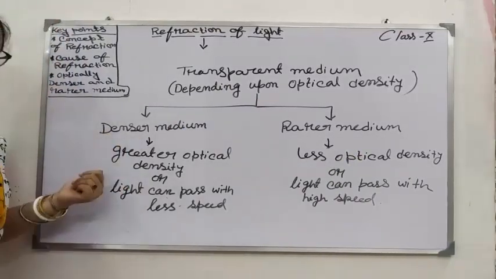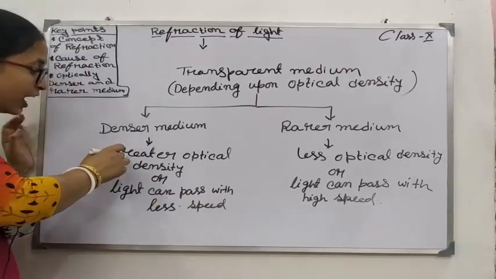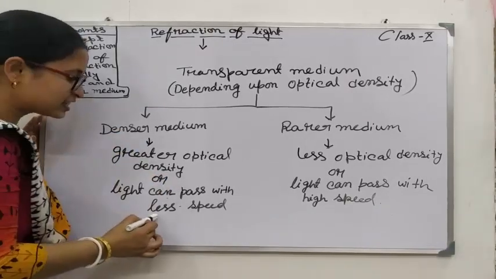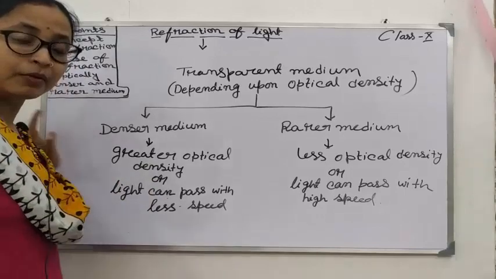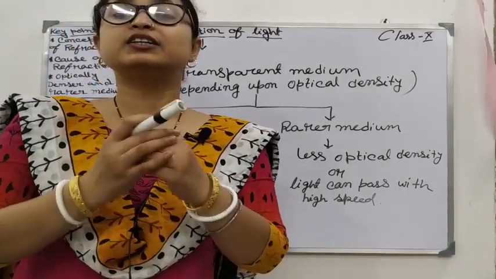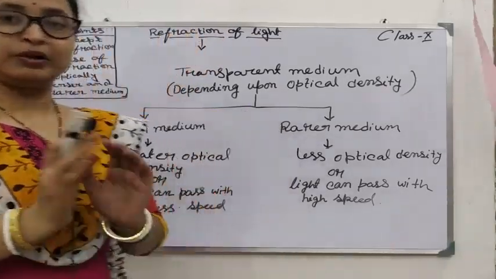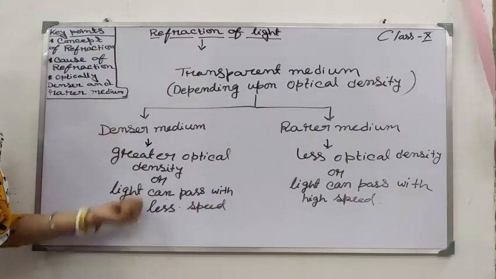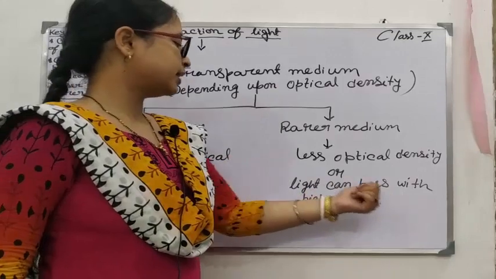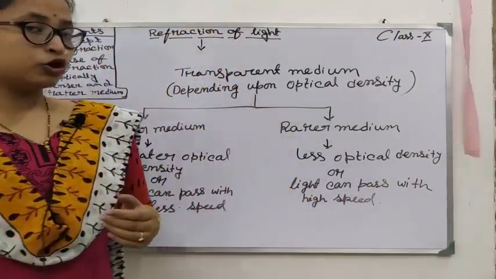One more definition is there. Denser medium means the medium through which light can pass with less speed. So these are the definitions. You have to remember here, density is greater, speed is less. The medium in which optical density is greater, in this medium light travels with less speed, or slower than the rarer medium. Clear? So these are the definitions of optically denser medium, and in rarer medium light can pass with high speed.